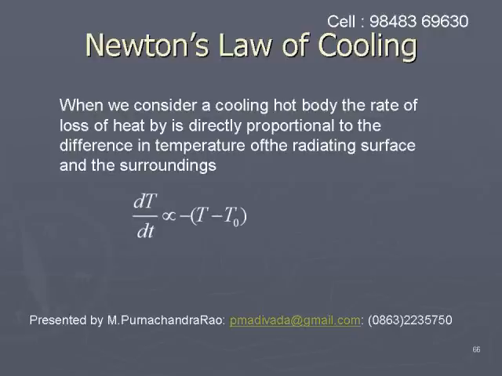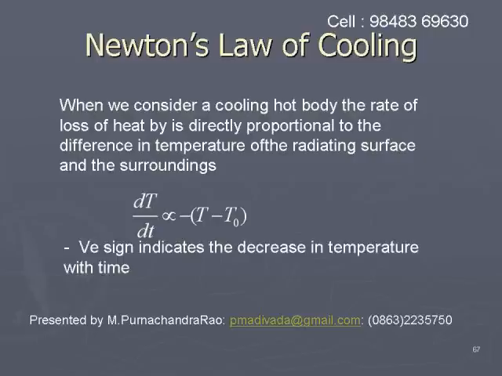Or, for the rate of fall of temperature, we get the relation dT by dt is proportional to minus of T minus T0. That means the rate of fall of temperature is directly proportional to the excess of temperature. The negative sign indicates that the temperature decreases with time.